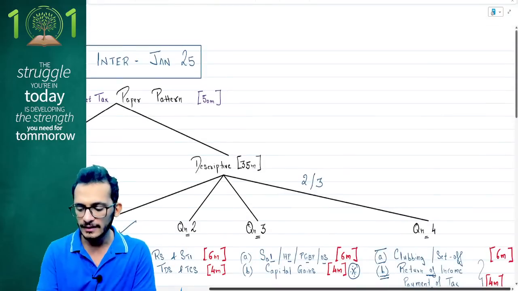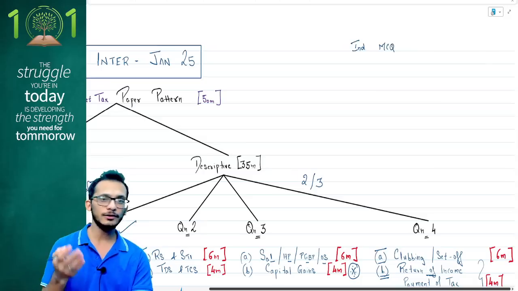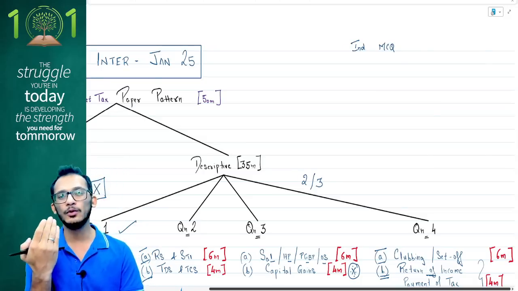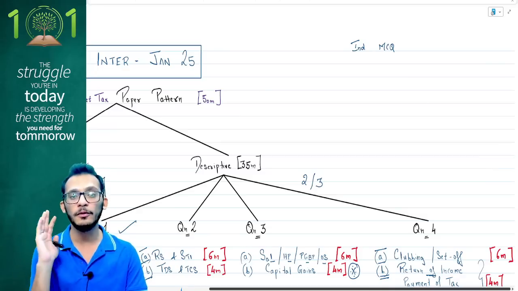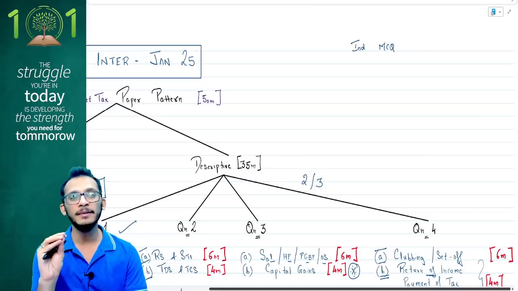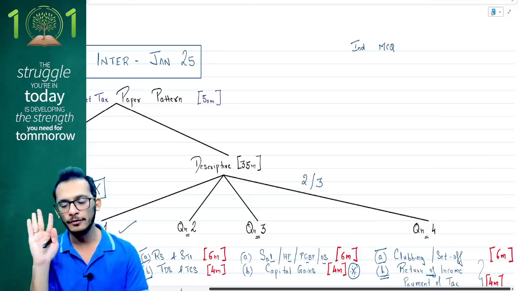First and foremost, start with your individual MCQs. Now, while you may have individual MCQs coming for around 5 to 6 marks, do not spend more than 5 minutes on this. If you know the answer, you attempt the MCQ. If you don't know the answer, you skip forward and come back later. But do not spend more time on it. Every minute you save here is going to help you in your descriptive part. So always start with the individual MCQs first.